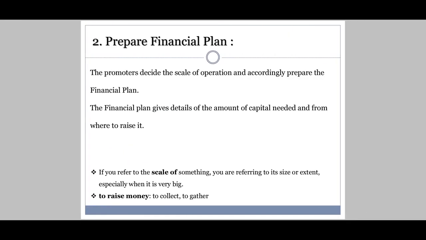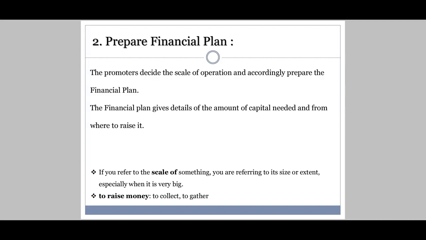Coming to the second step, which is to prepare a financial plan. Preparing a financial plan means how much money I will need. The promoters decide the scale of operation and accordingly prepare the financial plan. Scale of operation means you are referring to the size or extent, how big your business is, how big you are planning, and accordingly you need money.